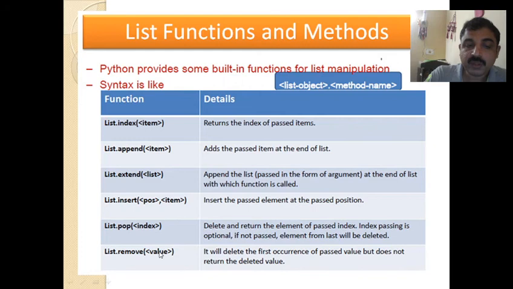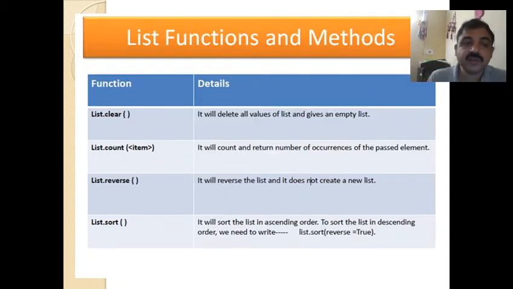List.remove value. If you are passing the value, it will delete the first occurrence of the passed value but does not return the deleted value. That means you may have the same value repeated, and the first occurrence where you find the particular value which is passed will be removed. Then we have the clear function, which will delete all the values of the list and give an empty list. So if you want to clear the contents of the list, you can use list.clear.